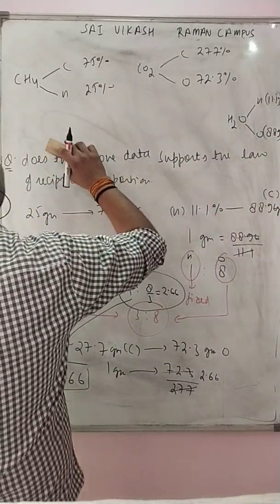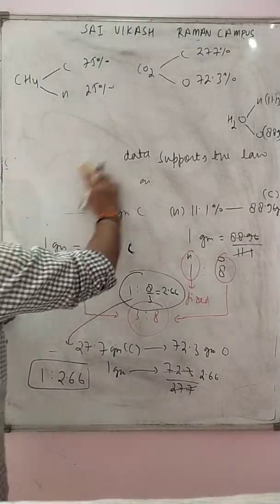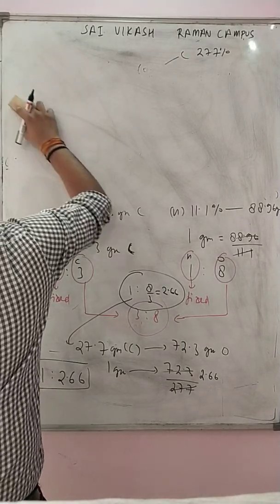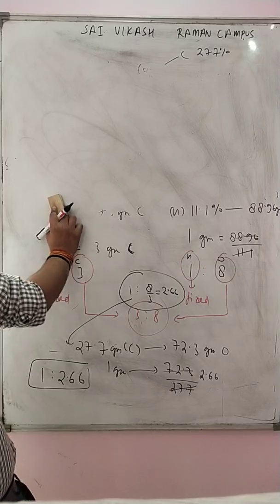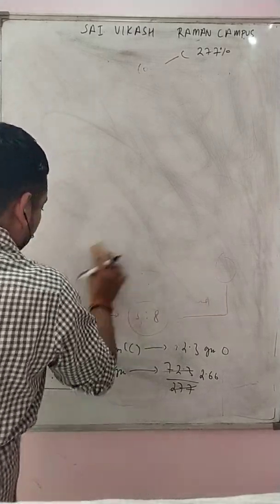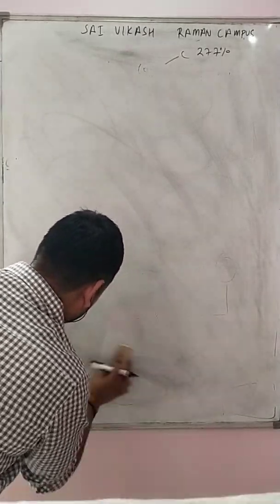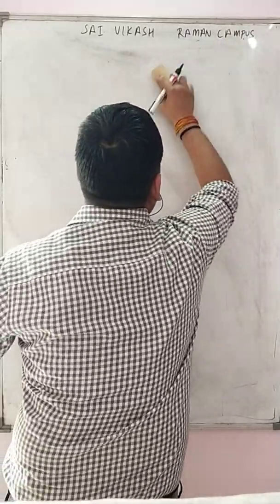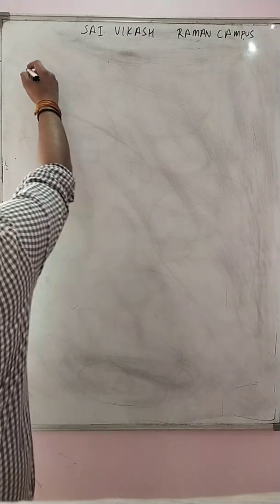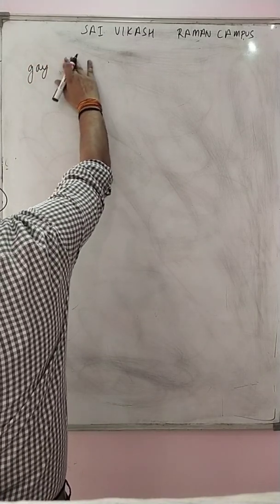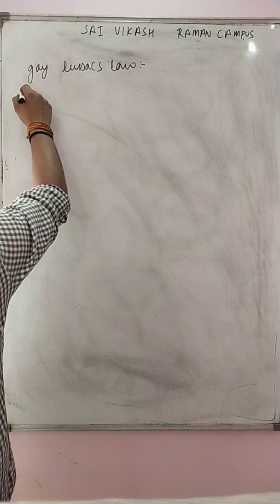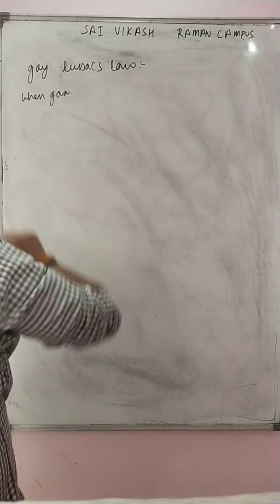And so the next and last section of our topic: two more laws are left. The other two laws are very simple. First is Gay-Lussac's law. Very easy. Gay-Lussac's law. When, let me check how.